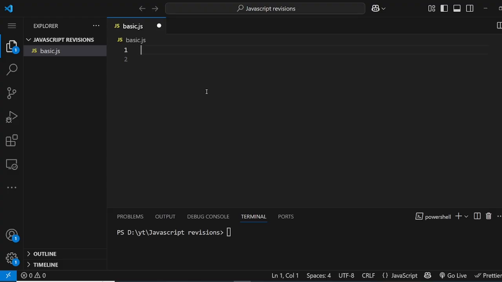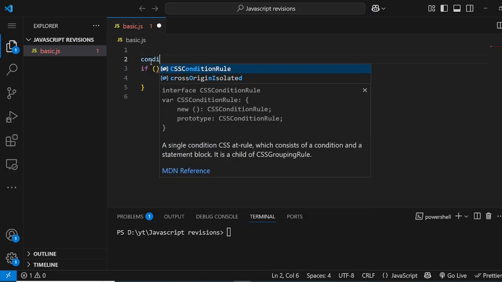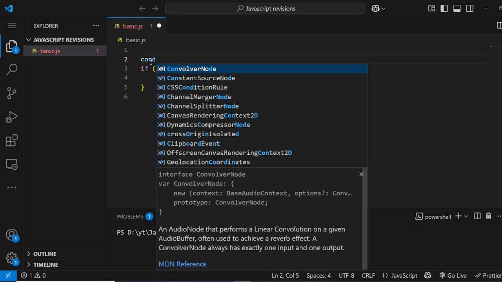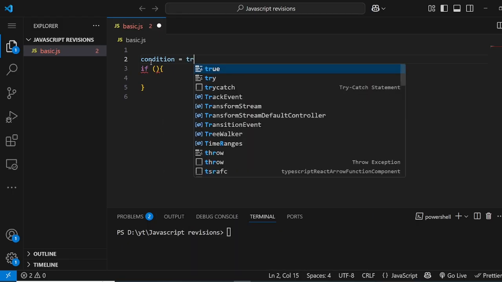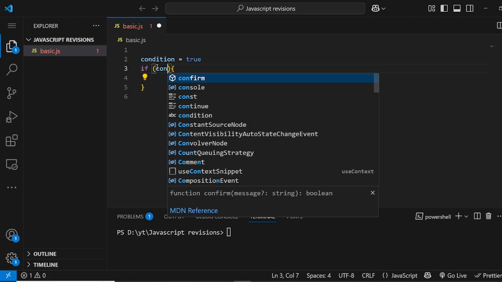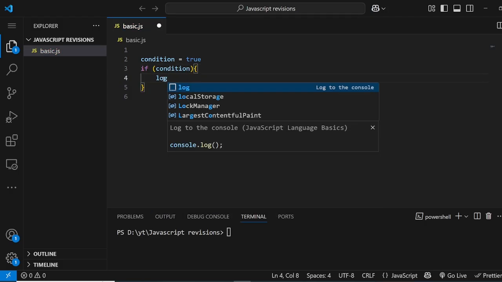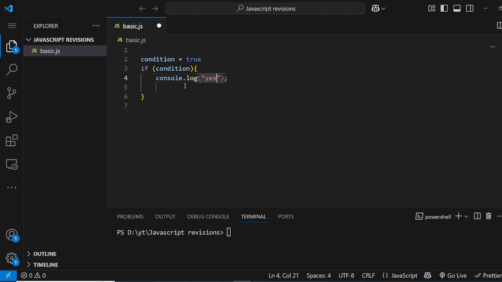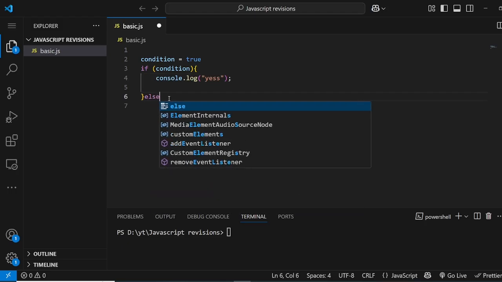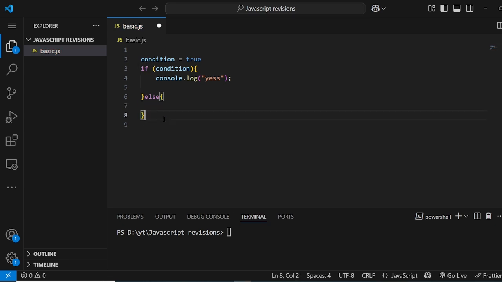It's basically called a conditional statement, and the syntax is simple: if, then the condition, and then curly braces. Inside the brackets, the condition comes. The condition could be true or false based on whatever. Okay, and if the condition is true, it will print yes. Otherwise, we can use the else keyword, and then that block will run. So basically, one of the blocks will run.